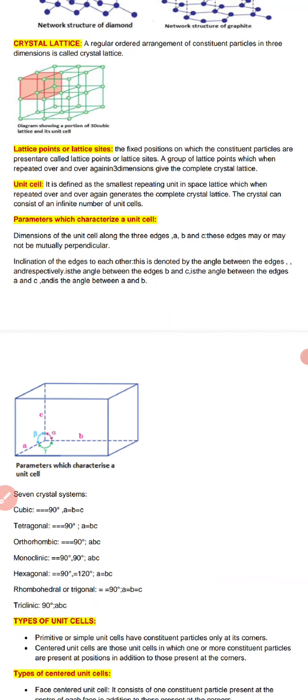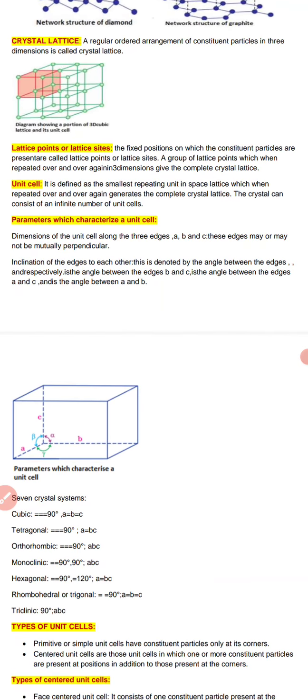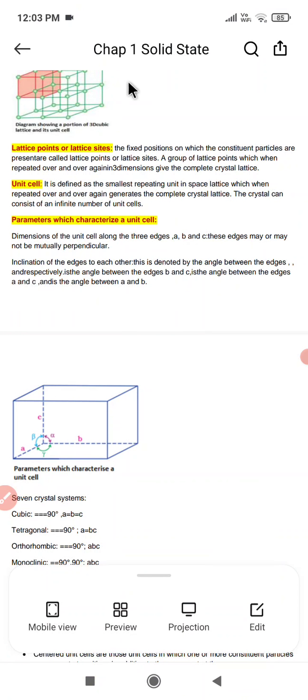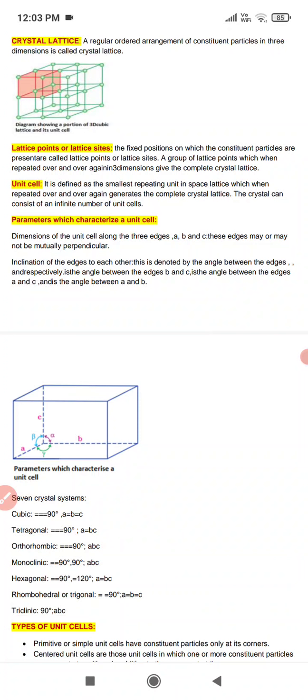Now, the question is, what is a crystal? Any solid that has a fixed 3D shape is called a crystal, right? And what about a crystal lattice? A crystal lattice is a regular ordered arrangement of constituent particles in three dimensions.